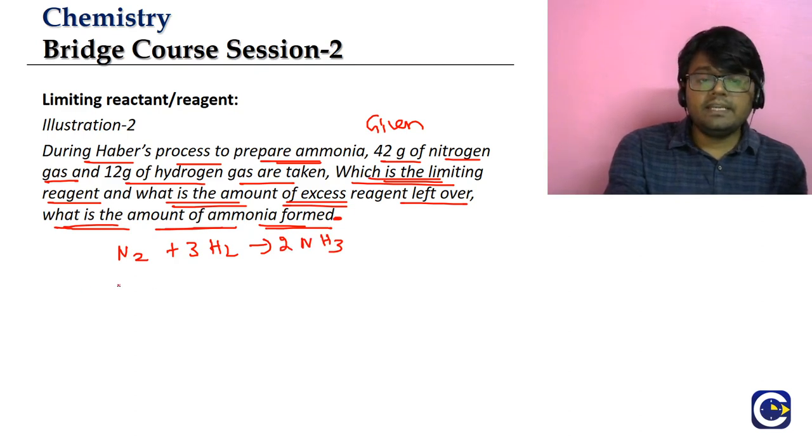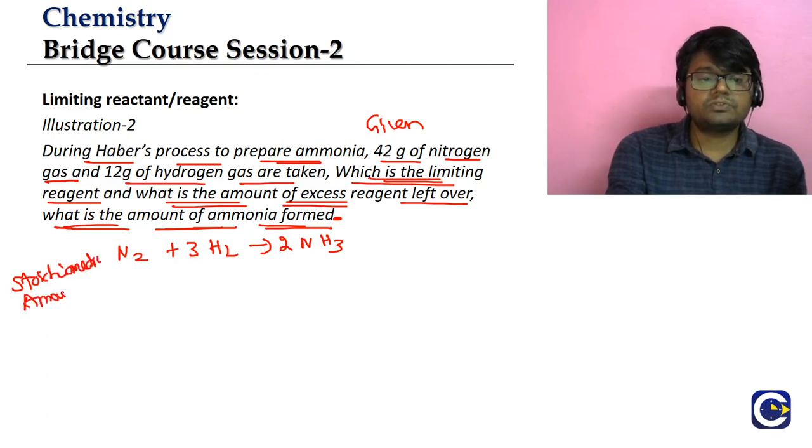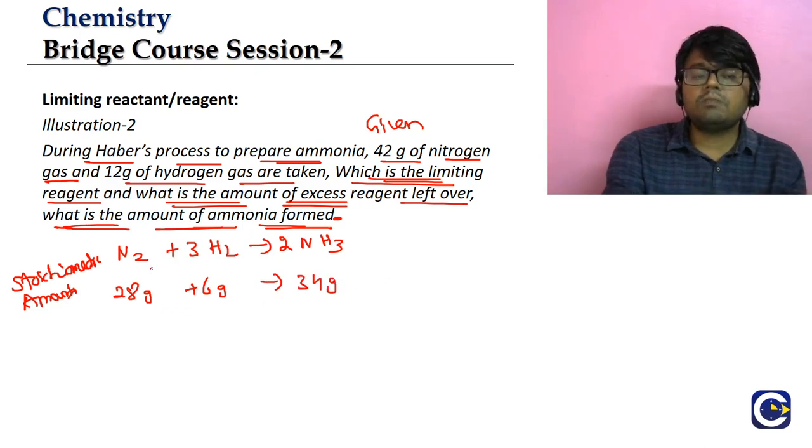So I am writing the stoichiometric amounts. 28 grams plus 6 grams gives rise to 34 grams. Remember, we already did this. 1 mole of nitrogen gas will combine with 3 moles of hydrogen to produce 2 moles of ammonia. Means 28 grams of nitrogen will combine with 6 grams of hydrogen to produce 34 grams of ammonia. This is the stoichiometric amounts. Clear, guys? We already did this some time back.